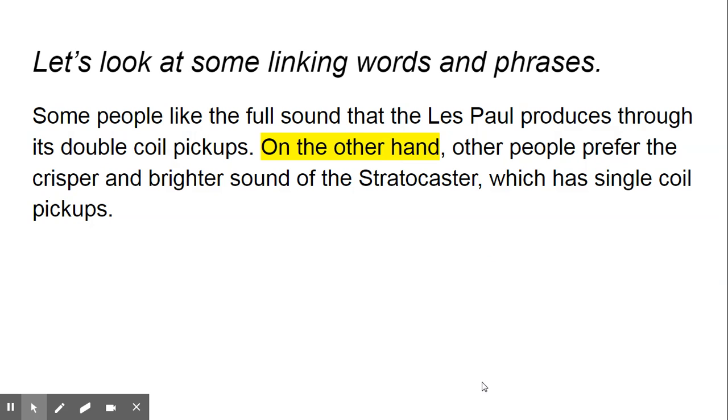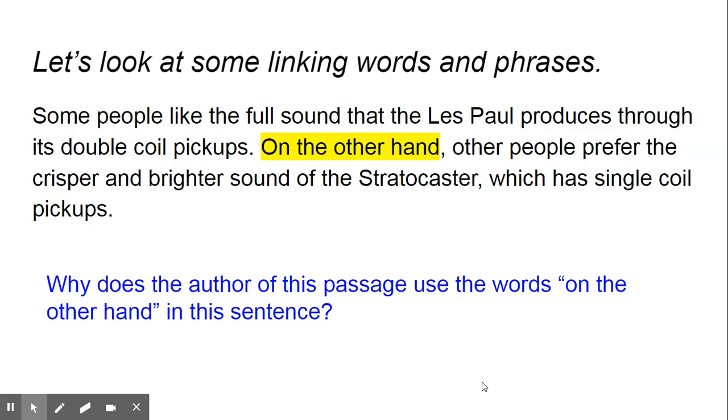Some people like the full sound that the Les Paul produces through its double coil pickups. On the other hand, other people prefer the crisper and brighter sound of the Stratocaster, which has single coil pickups. Now, you might not know a lot of the vocabulary, double coil pickups, single coil pickups, okay? But what we're focusing on is the phrase, on the other hand. That's our linking phrase. So, why does the author of this passage use the words on the other hand in this sentence?